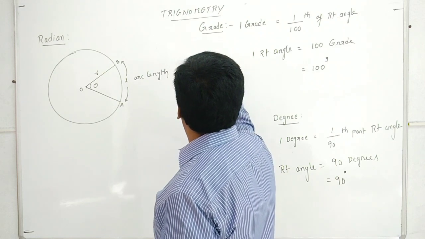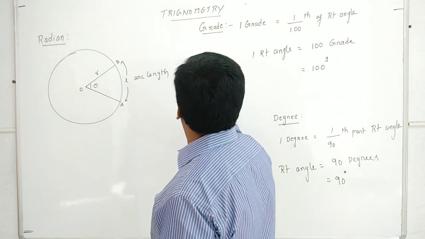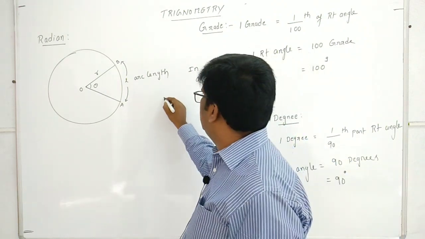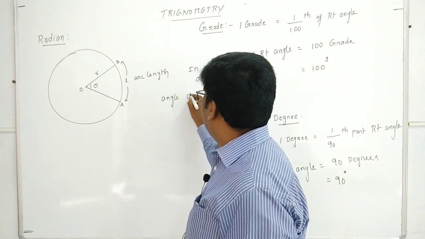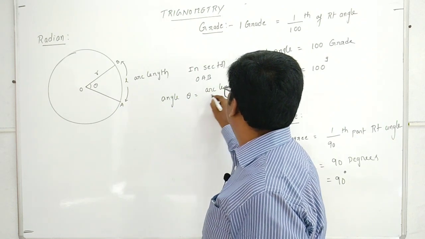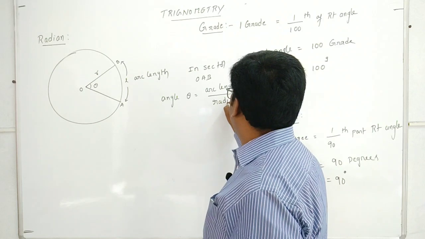In sector OAB, angle theta means we can write arc length by radius.